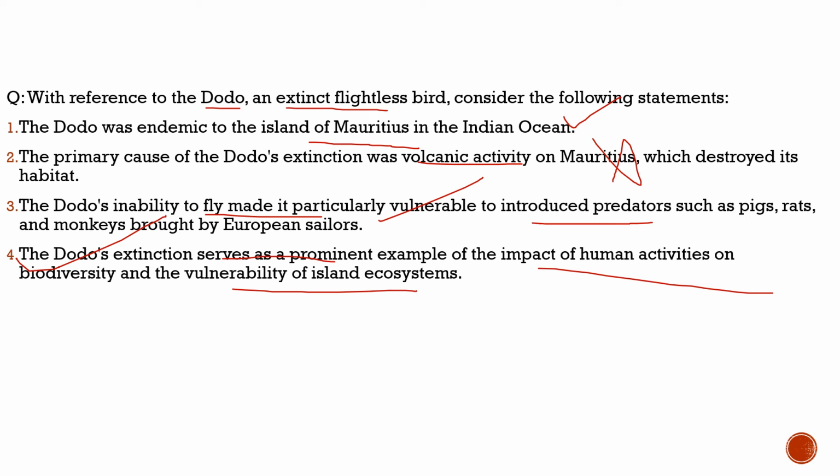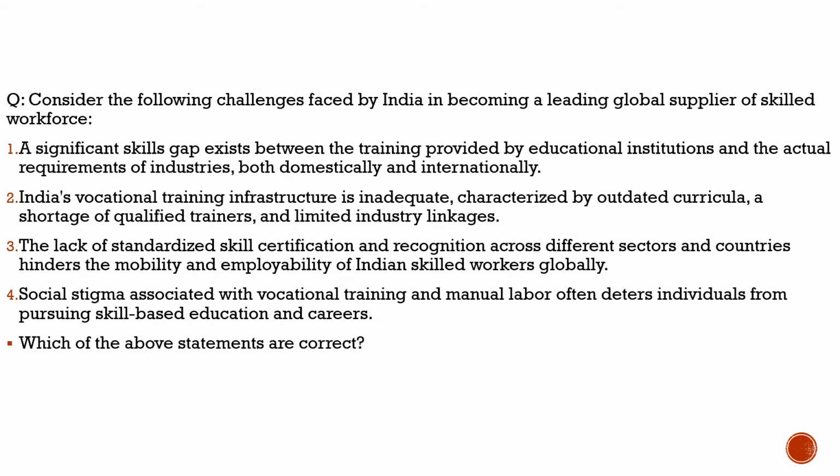So from here we can see that it was endemic to the island of Mauritius, and it is an extinct flightless bird. How did it go extinct? Because it was not able to fly, and because of the introduction of other predator species which were brought by humans to that region, it led to the extinction of those birds. With this, I hope you have understood this question also. Now let's move to the last question after this discussion from the current affairs.